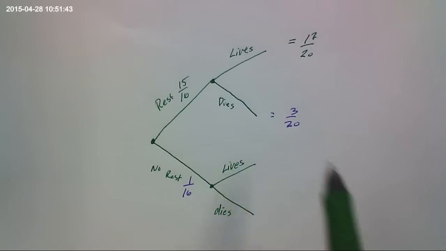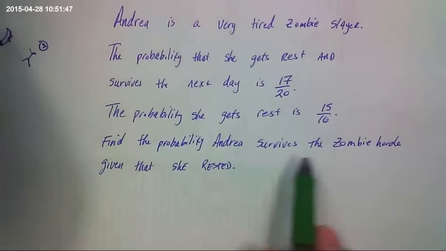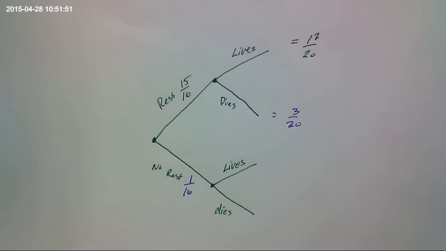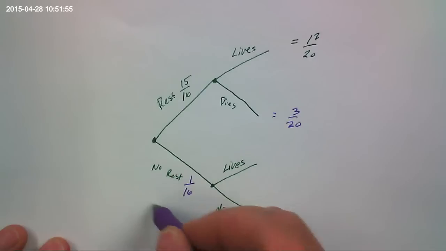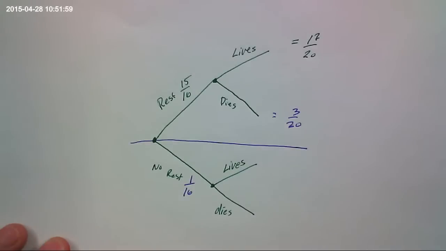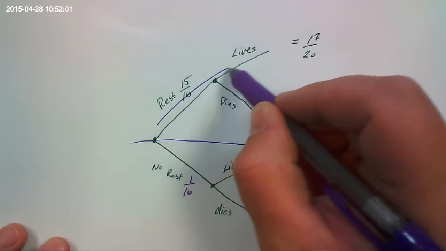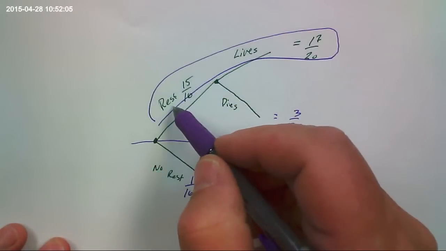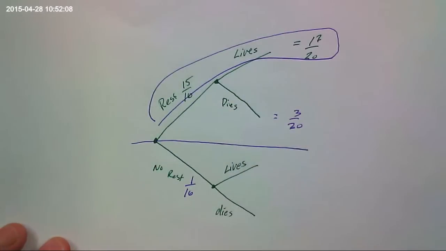What we're being asked to do is find the probability that she survives the zombie horde given that she rested. So given that she rested means that we're not going to concern ourselves with this portion of the tree diagram. We're only going to consider this part right here. We're being asked, given that she rested, what's the probability that she lives?